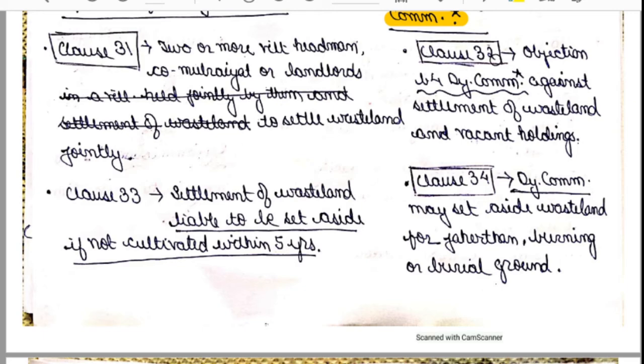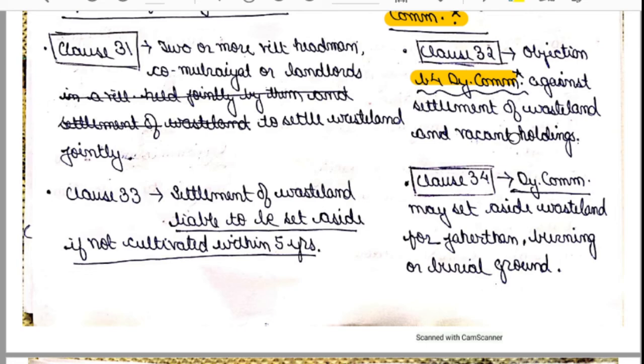Now, clause number 32 talks about objection before deputy commissioner against settlement of wasteland or vacant holdings. That is, if anybody is not approving the distribution of the wasteland and has any objection, he will raise his objection before the deputy commissioner.